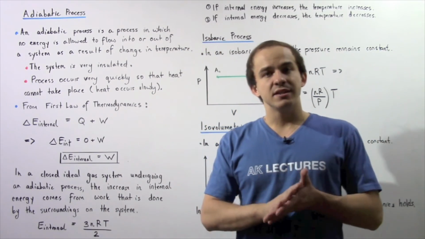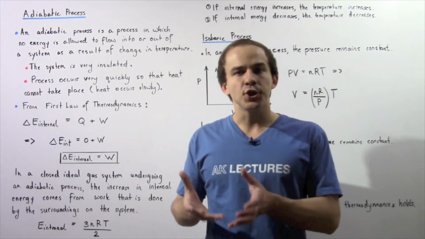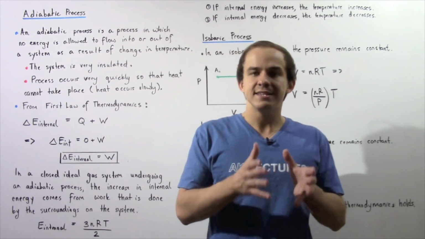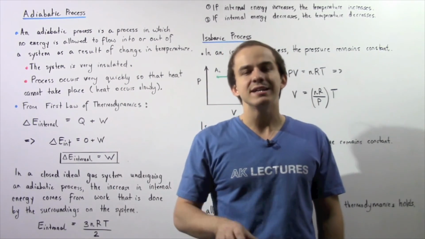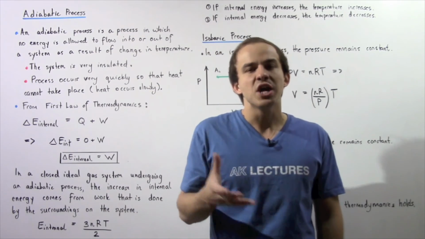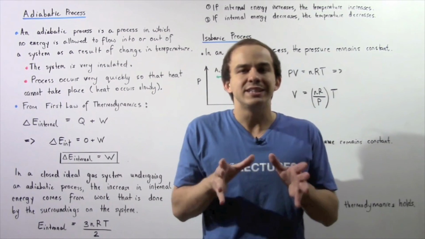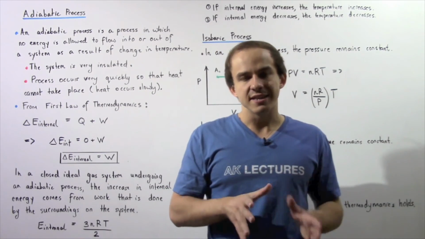So what that basically means is if there is an increase in internal energy of our gaseous system that is undergoing an adiabatic process, that increase in energy comes as a result of work that is done by the surroundings on that closed system.